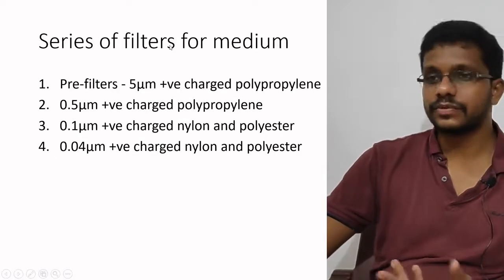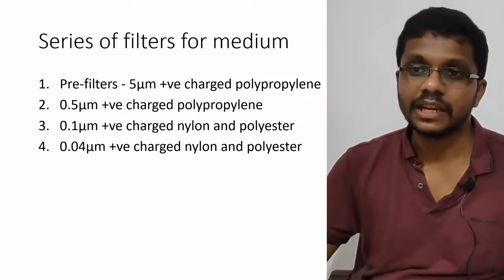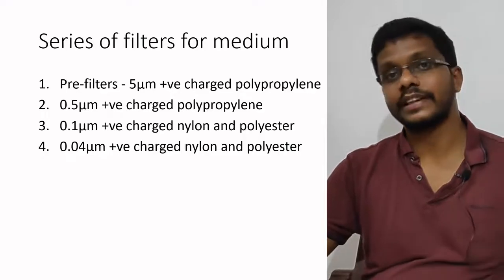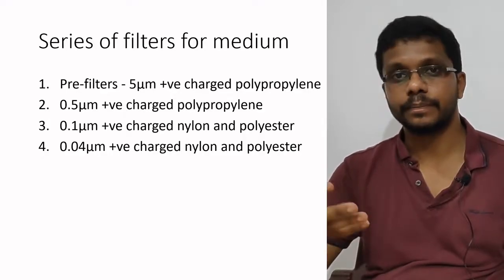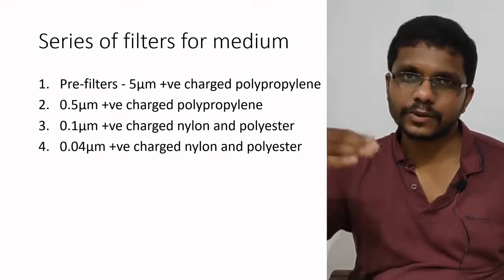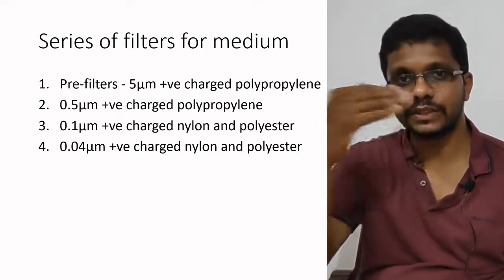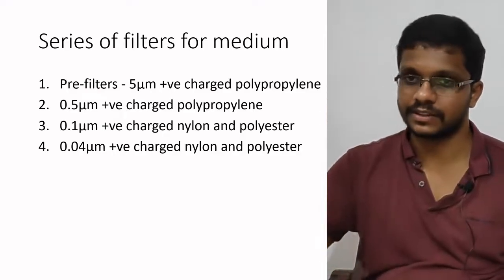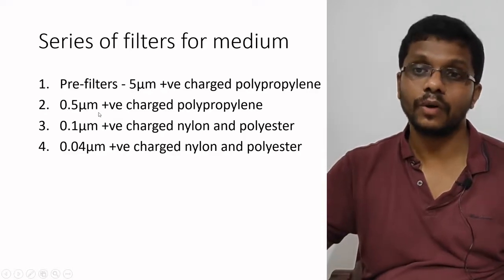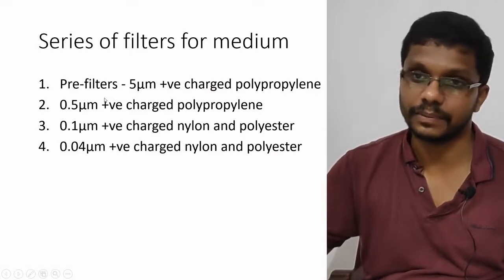So in most of these cases, especially in animal tissue culture, we cannot use a single filter to attain maximum sterility. So we are using a series of filters. One filter will do this, and the other filter will do other components. So here is an example of how filters can be used for the sterilization of the media.